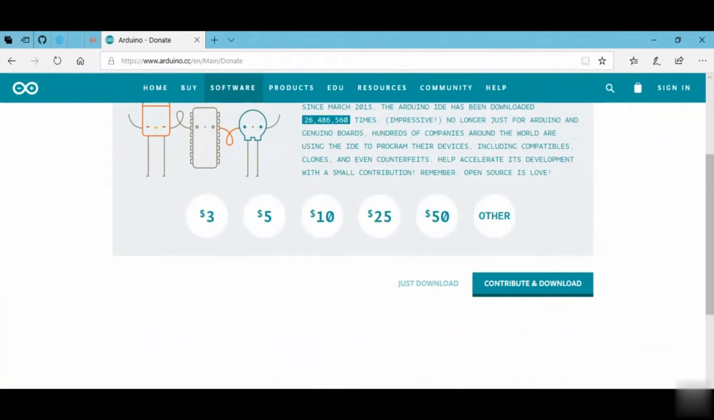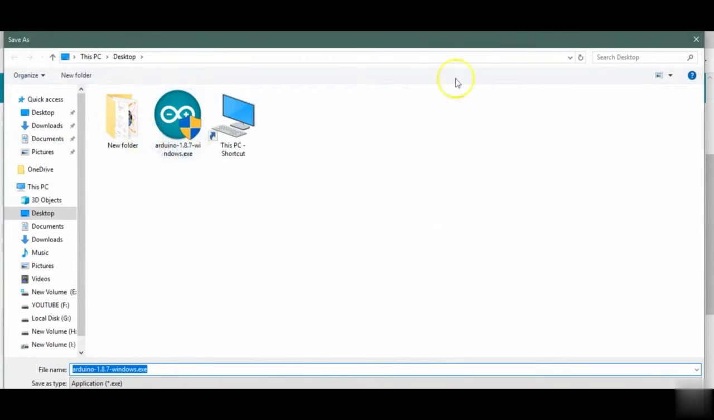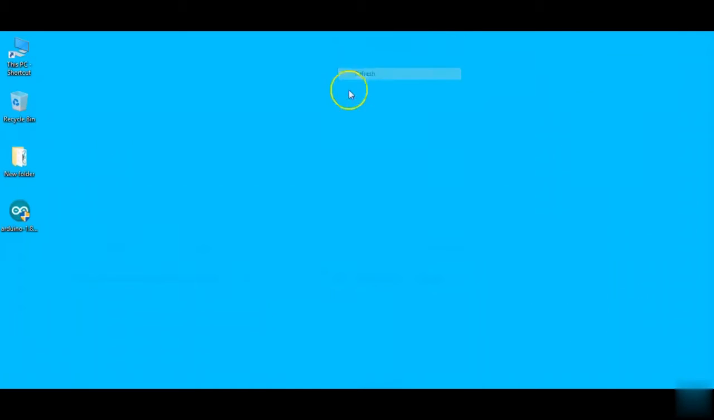And from here save it wherever you want to, and I prefer the desktop. I have already downloaded it, so this one is for you. I will not download it again, and here's the downloaded one. Click on it to install.